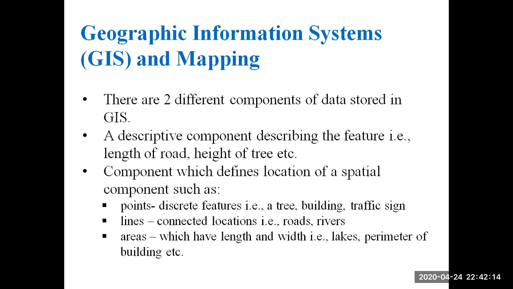Next, the component which defines the location is the spatial component, such as points, lines, areas. Here points will describe the discrete features, that is tree, building, traffic signs. Lines, connected locations, that is roads and rivers. Next, areas which have length and width, that is lakes, perimeter of building, etc. So we are representing data in two components, descriptive component and spatial component.